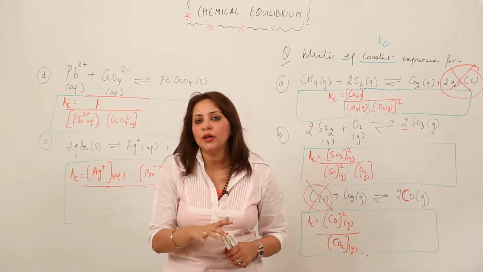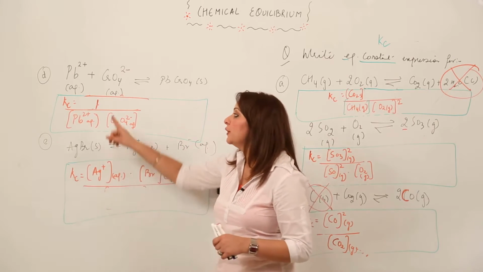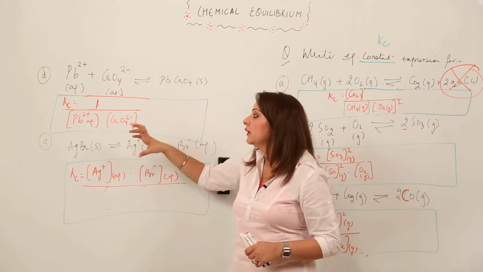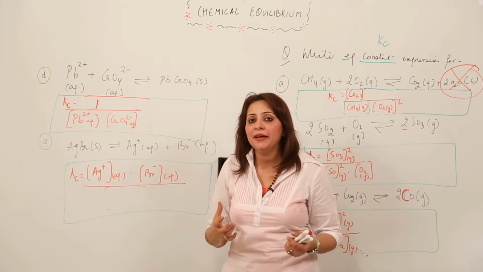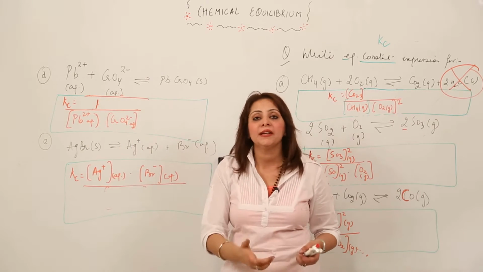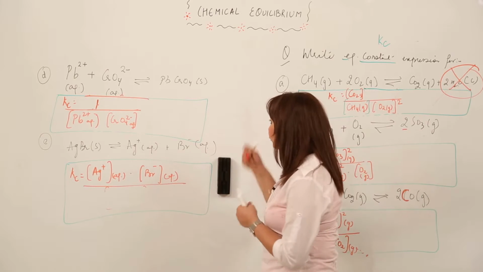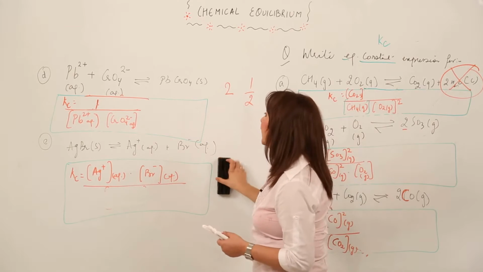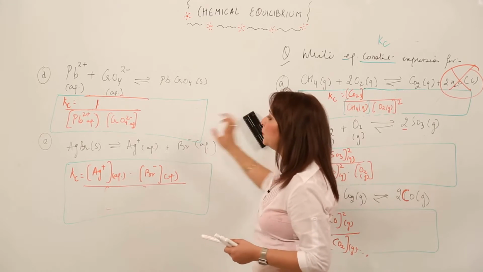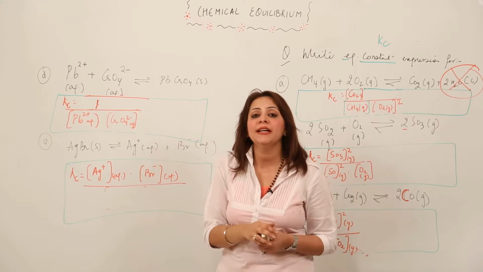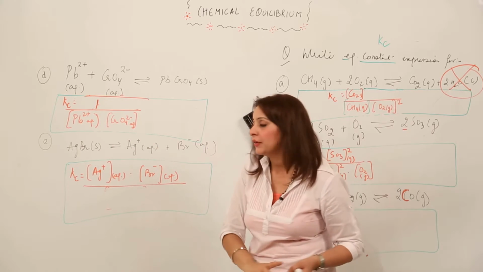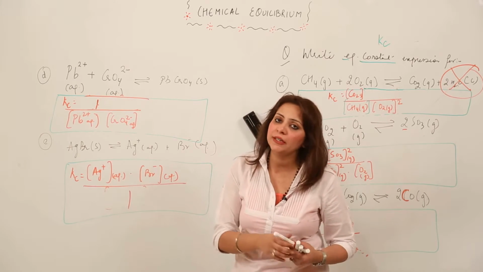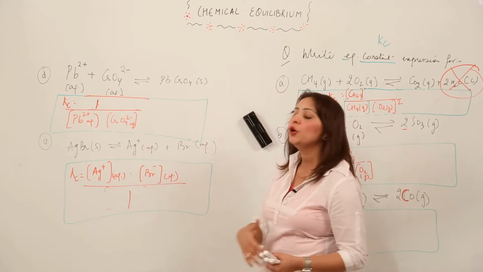So whether you write 1 or not, it is not important, but whenever 1 comes in the numerator you need to write that, right? Because when you write Pb2+ aqueous CrO4 just like that, it will make a different meaning, and if you write 1 divided by this it will make a different meaning, as we know that 2 has a different meaning and 1 by 2 has a different meaning, right? So similarly, when only one component is present in the numerator and its value is taken as 1, you need to write the 1, you need to specify it. And as we have 1 in the denominator, whether you write it or not, it will hardly make any difference, right? So this is how you are going to do.